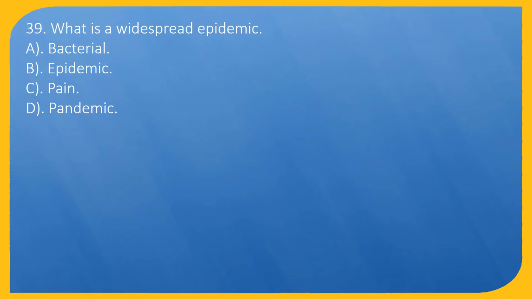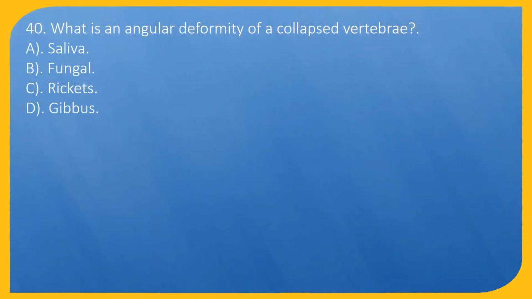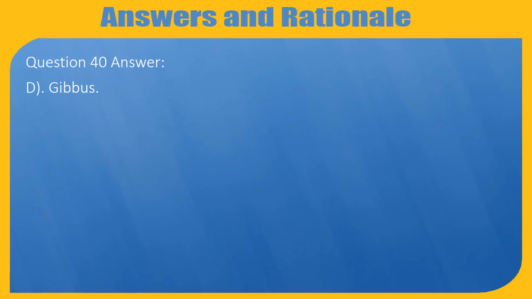Question 39. What is a widespread epidemic? A. Bacterial. B. Epidemic. C. Pain. D. Pandemic. Question 39. Answer: D. Pandemic. Question 40. What is an angular deformity of a collapsed vertebra? A. Saliva. B. Fungal. C. Rickets. D. Gibbous. Question 40. Answer: D. Gibbous.